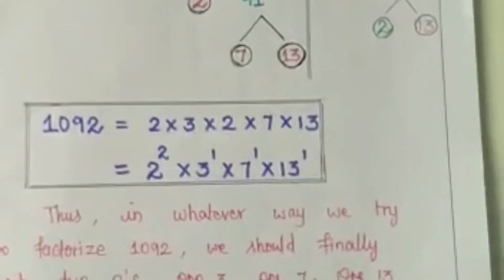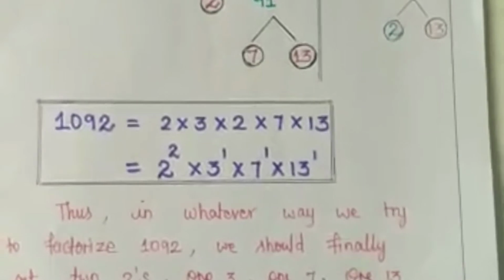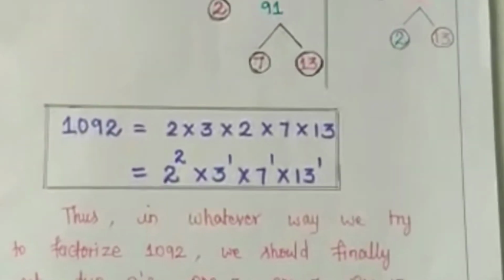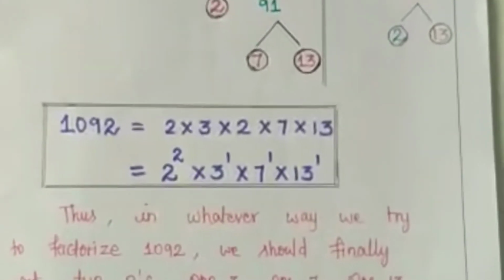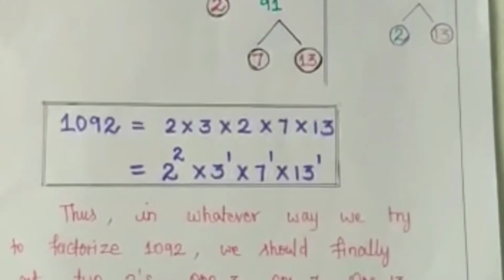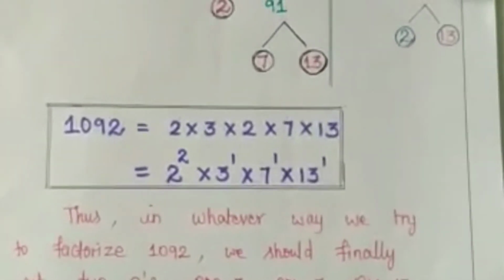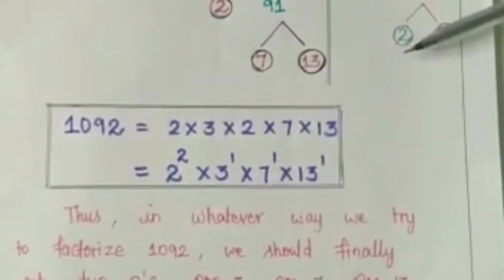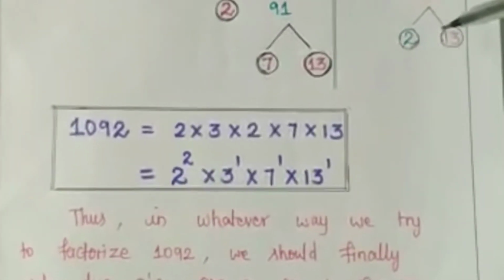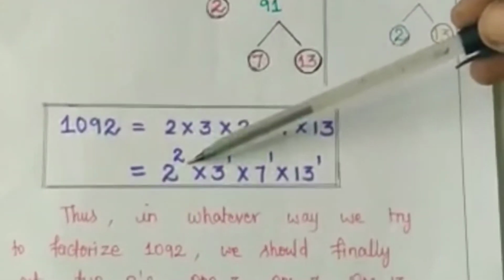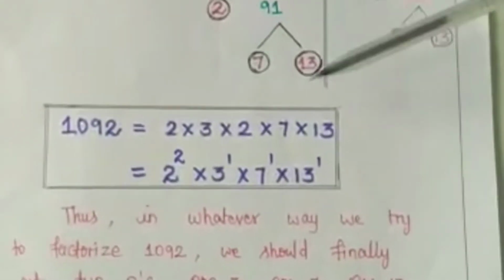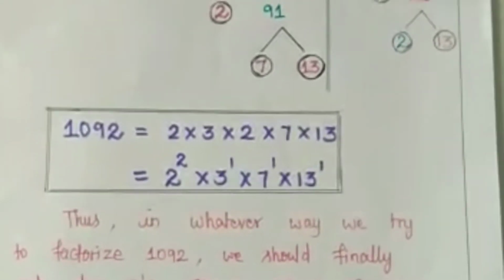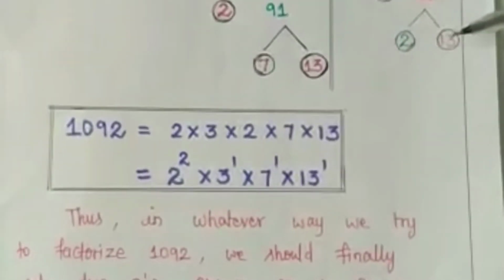see, for example, the same number 1092, but here I have started with 3 times 364. I am taking this 364 as 7 times 52. I am taking this 52 as 2 times 26. I am taking this 26 as 2 times 13. So if I follow this method also, I get the same numbers only. Here 2 two times, 3 one time, 7 one time, and 13 also is there.